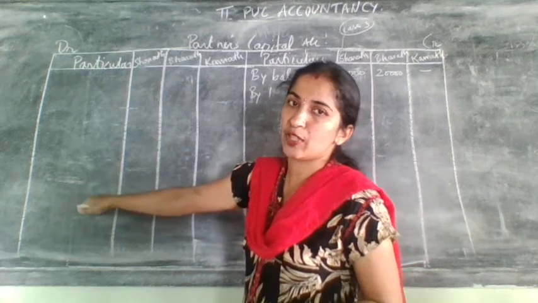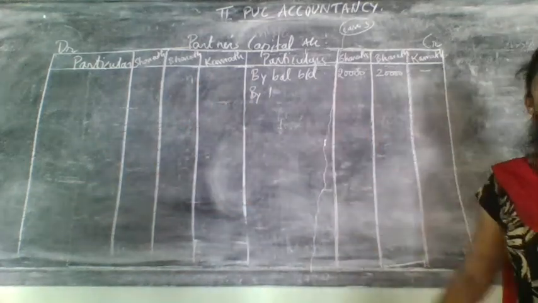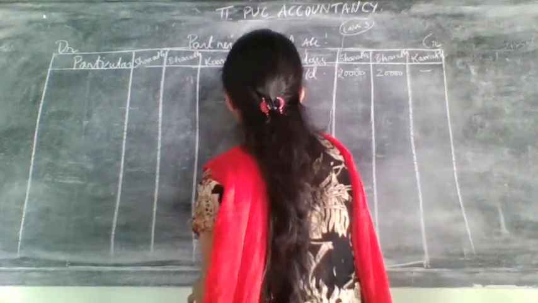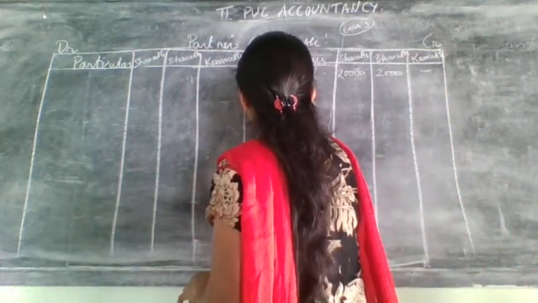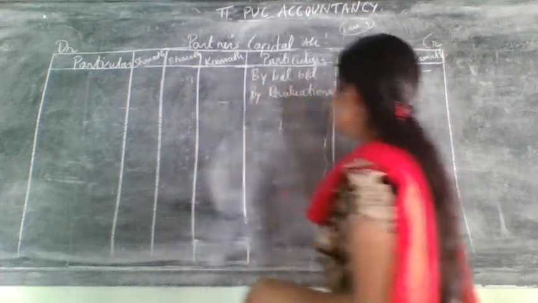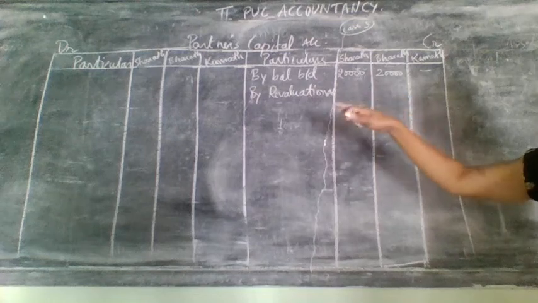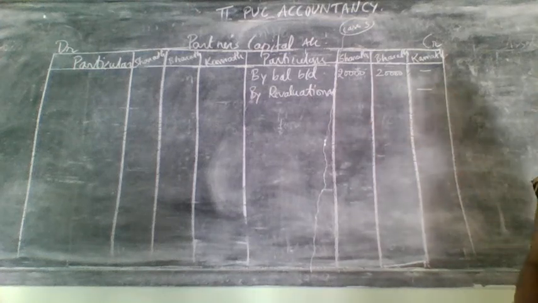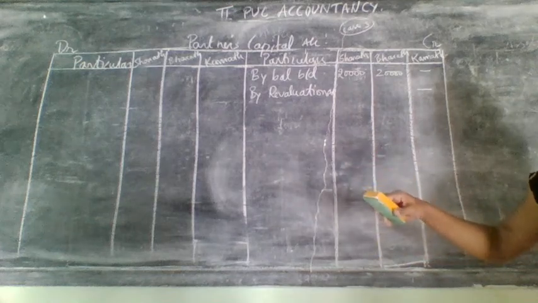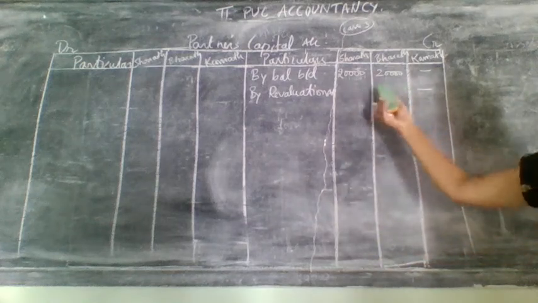So when it came on the debit side, obviously it will come on which side? Credit side of partners capital account. What you will write? By revaluation account. I have not distributed that amount. I told you to do it in your book. So whatever it will come for Sharat and Bharat, that you need to write.